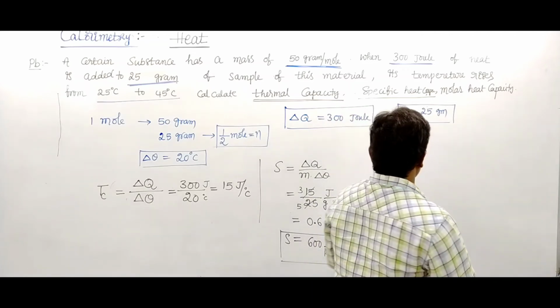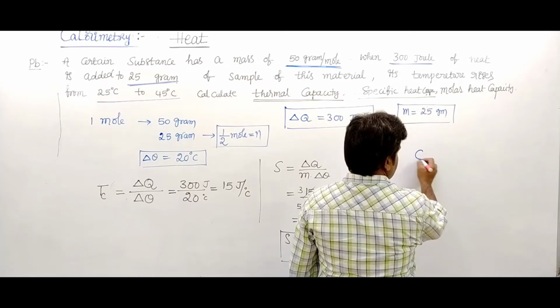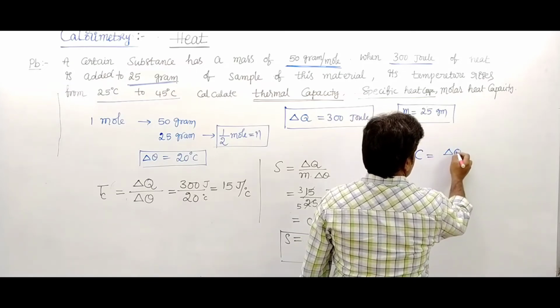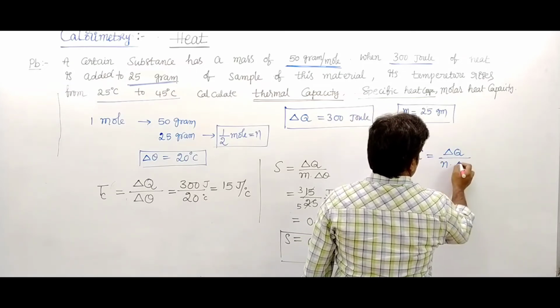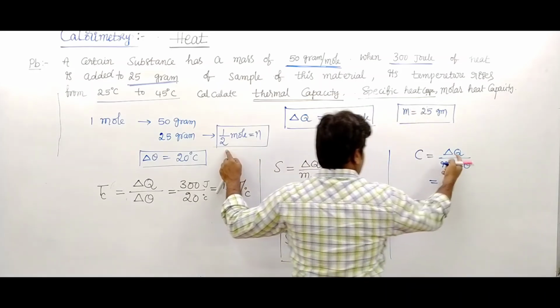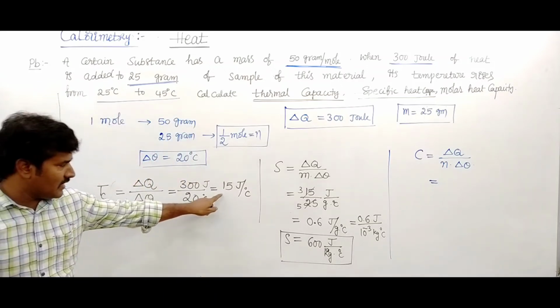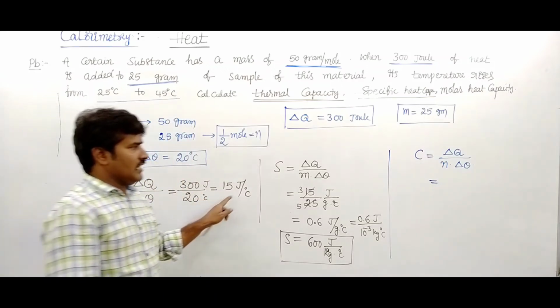And the molar heat capacity is written as C. C equals delta Q upon N into delta theta. We know the number of moles is half, and delta Q by delta theta is 15.